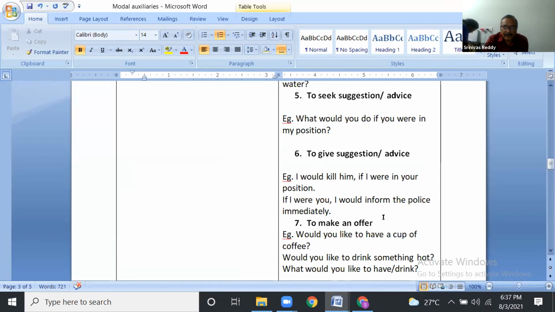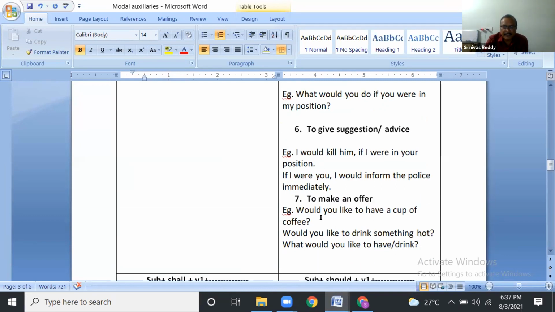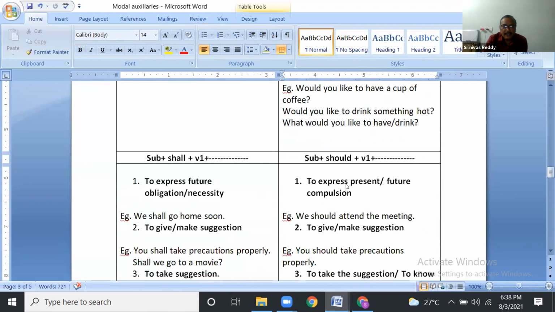To make an offer: Would you like to have a cup of coffee? Would you like to drink something hot? What would you like to have? What would you like to drink? Like this. Right? Shall we move forward? Okay.